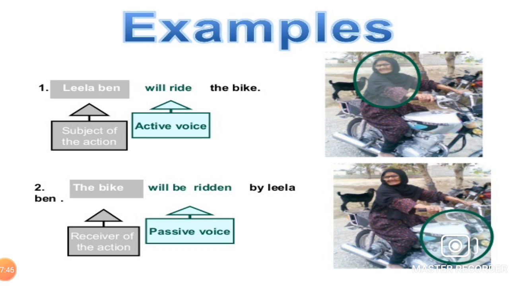Leela Ben will ride the bike. Leela Ben is the subject of the action. Will ride, active voice. The bike will be ridden by Leela Ben. The bike is the receiver of the action. Will be ridden, passive voice.